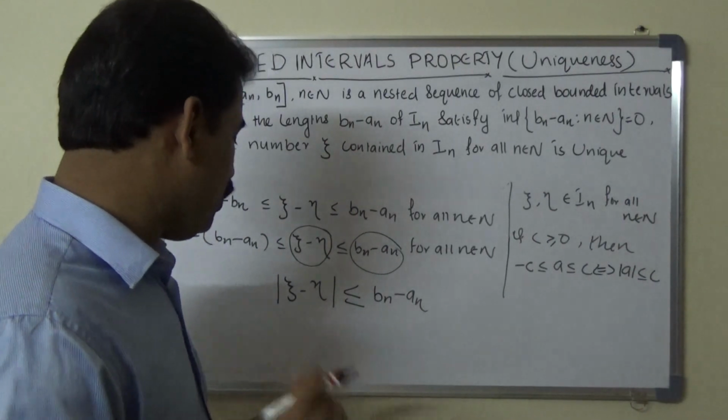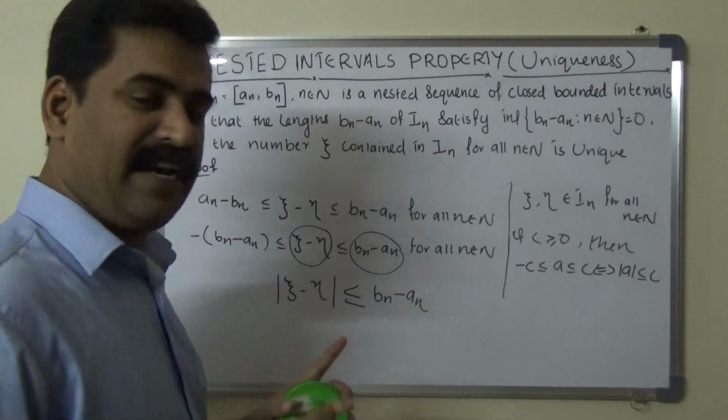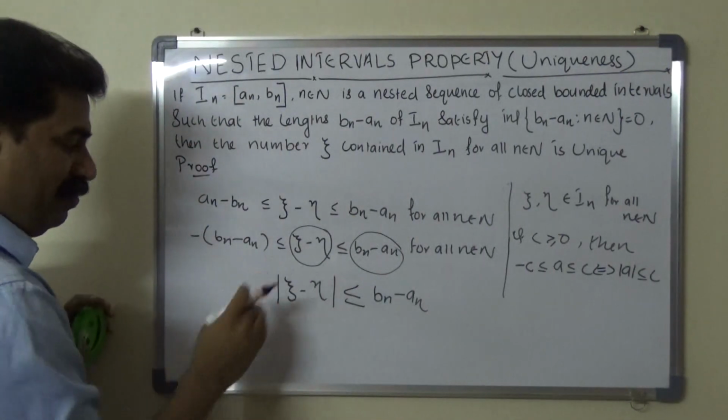Also, we know that modulus of any real number is greater than or equal to 0. Modulus of any real number is non-negative.